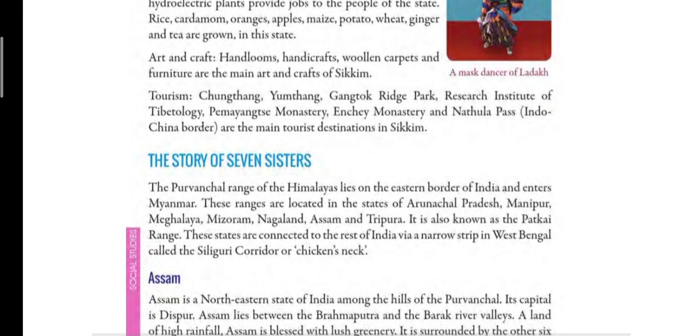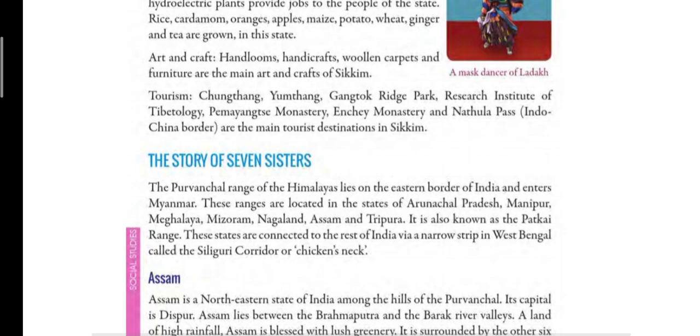Next we will read about the seven sisters, meaning the seven states of northeast India. So children, Purvanchal Range is a chain of hills in the northeastern part of India, and it is also known as Patkai Range. Another name for Purvanchal Range is Patkai Range, and as I have already told, Purv means east. So Purvanchal Range is in the northeastern part of India.